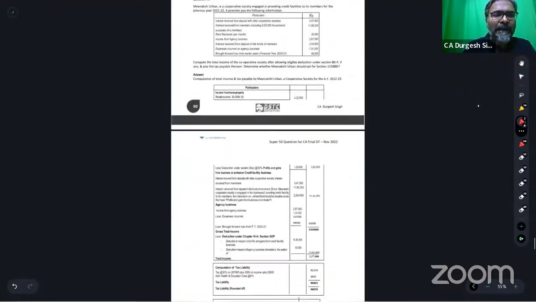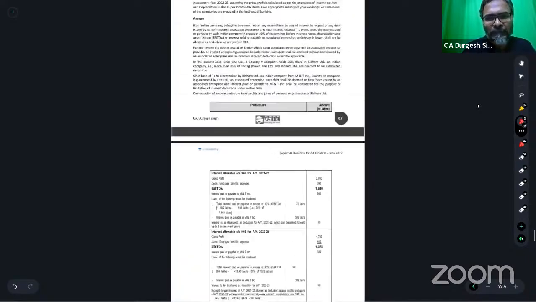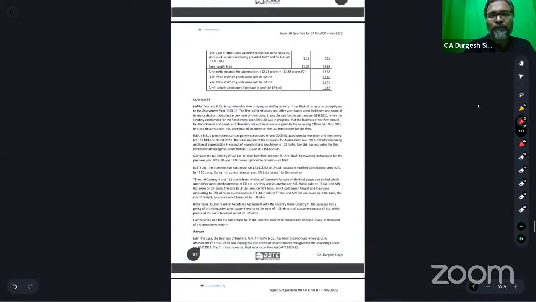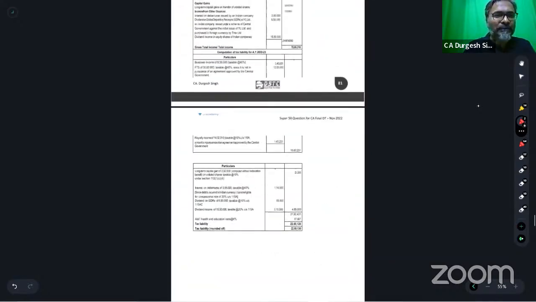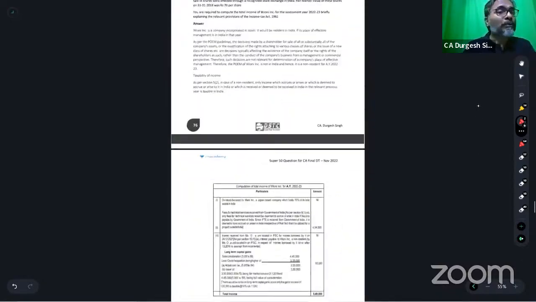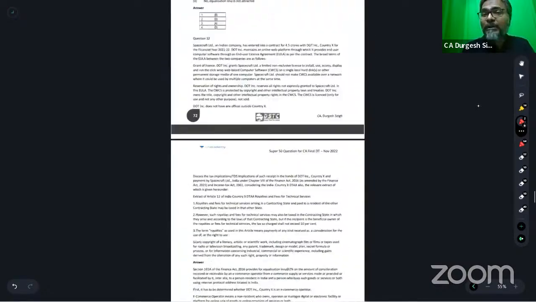So students, in the latest RTP and the MTPs of November as well as May, I found some really beautiful questions. So far as non-resident taxation and transfer pricing are concerned, I've seen very new questions which, students, you are not aware of. Some questions, students, are so brilliant that they are based on the amendment.